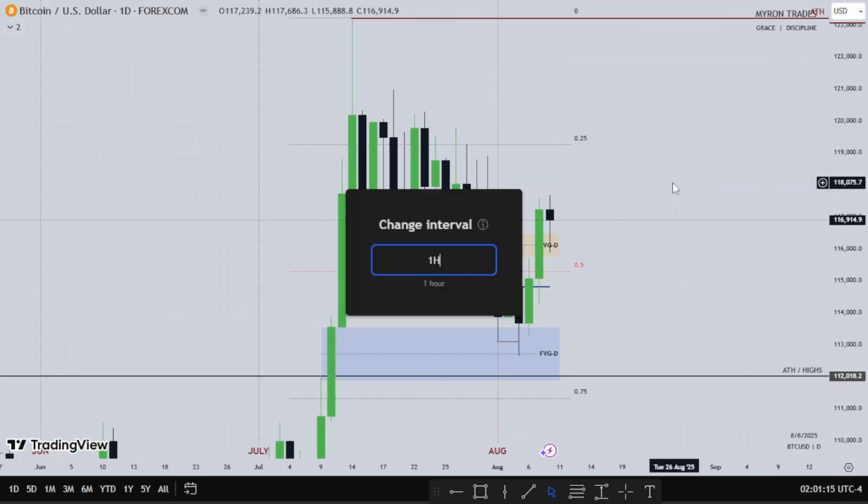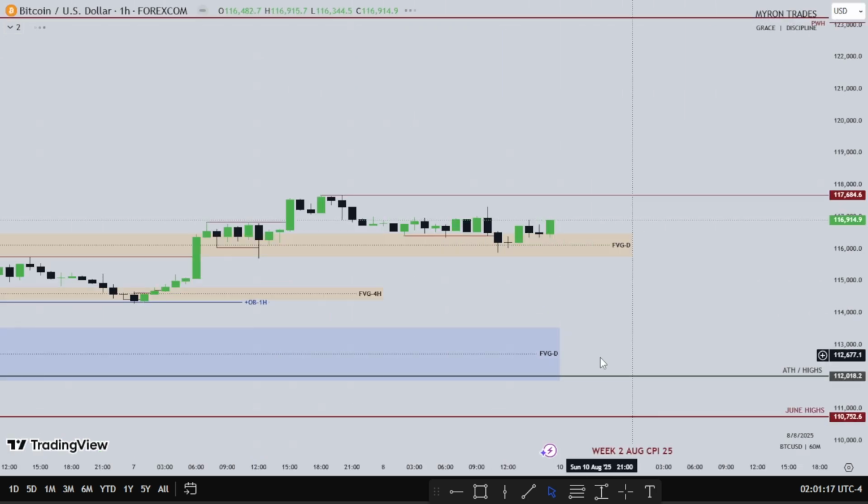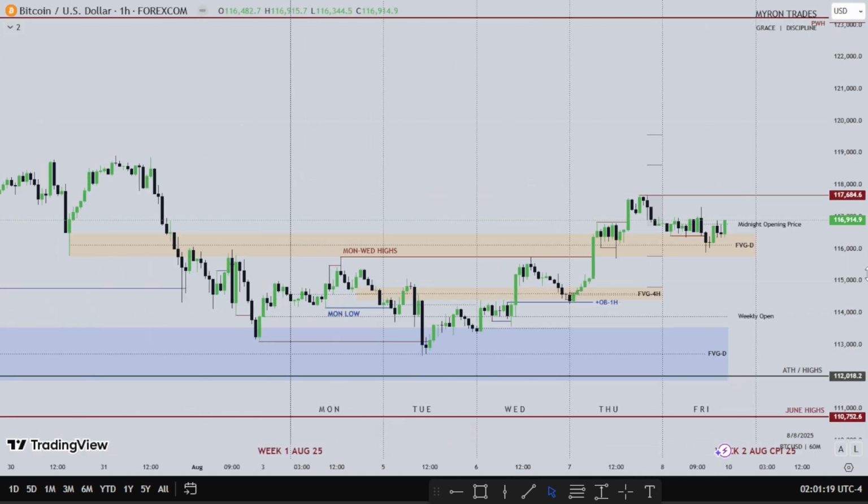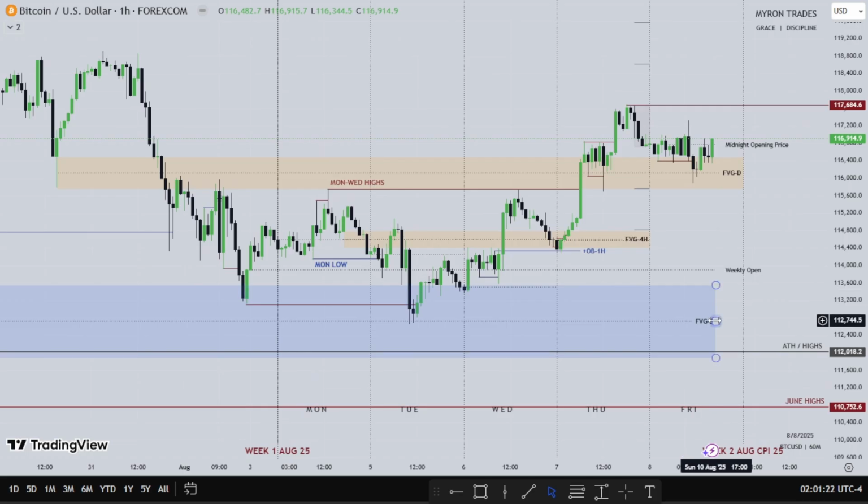Let's head on into the hourly time frame and see what Bitcoin did for the week. As you can see, this is Bitcoin for the week. Price uses this daily fair value gap as support to go higher on Tuesday, creating the low of the week. Then we see Wednesday having a continuation after Tuesday putting in the low of the week. Then Thursday continuing the move from Wednesday, taking out both Monday's high and Wednesday's high and rebalancing this daily fair value gap. Then we'll see Friday consolidate around and close the week.